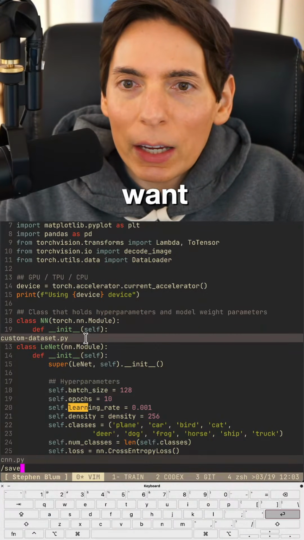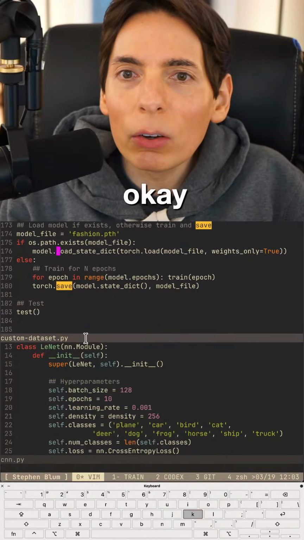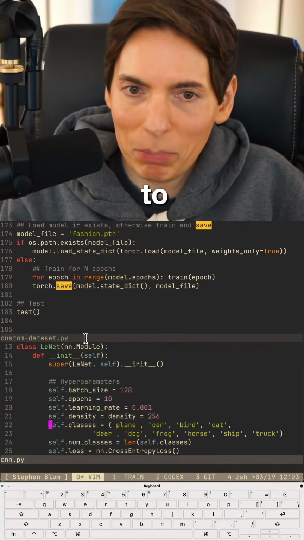All right, I want to save the model. How do we do that? Okay, so we're going to use the same logic here. I'm going to retype it because I want to learn it.